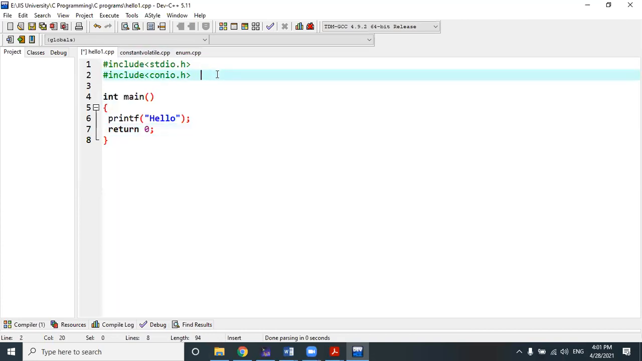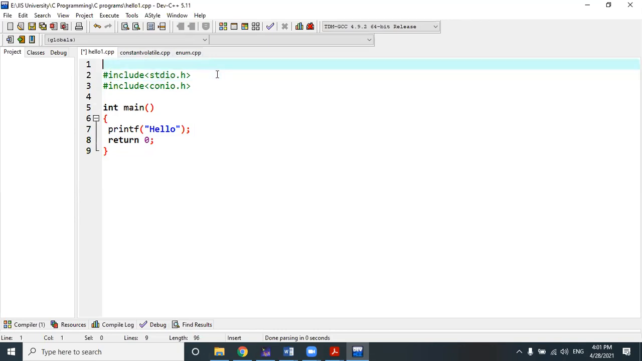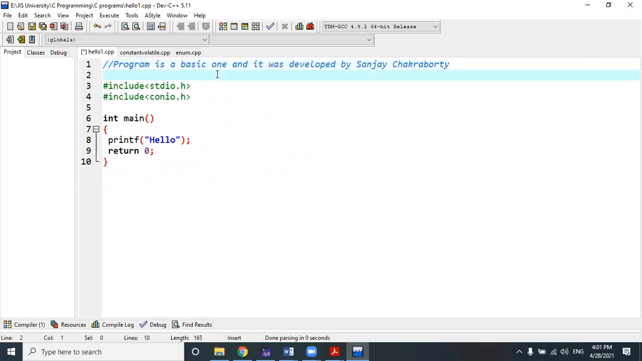In the last class, I have already discussed the basic architecture of a C program. The first section is the documentation section. In the documentation section, we can write that the program is a basic one and it was developed by Sanjay Chakraborty. It's my name. I already told that we can write anything to represent the basic logic or the basic intention of the program in the form of a comment line.